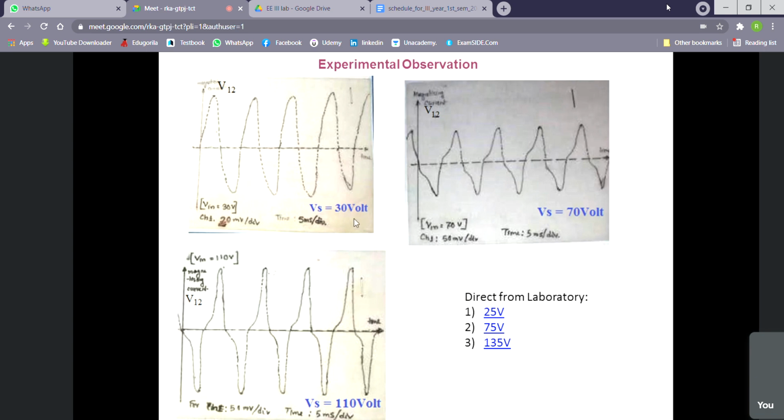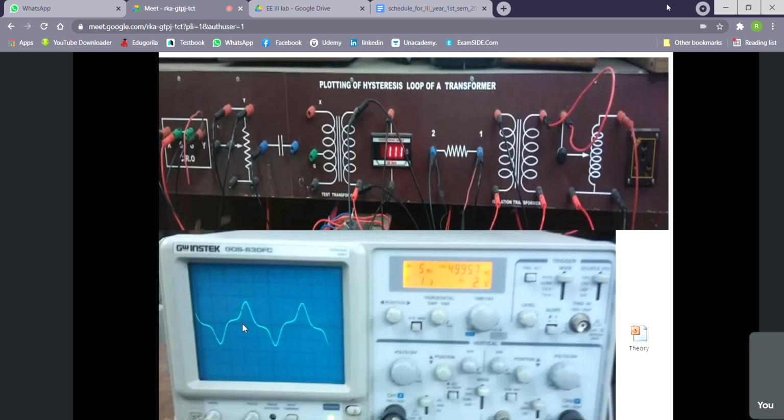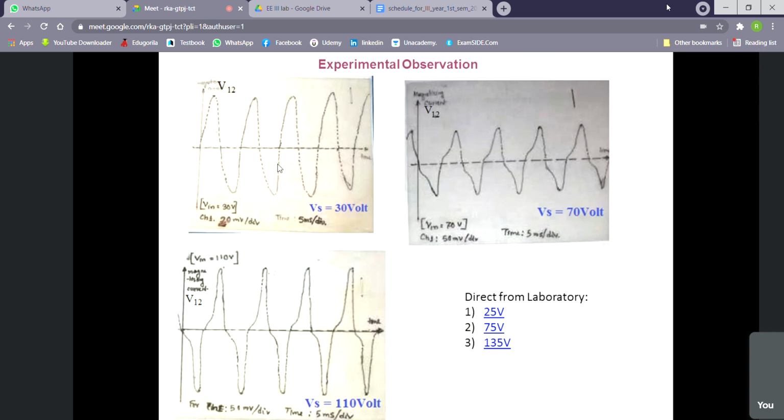But what is the supply voltage you can mark, because I shall give you the data for which supply voltage we have taken the reading. So you can write this one. So what will you write for run 1? Mark the axis and write the voltage applied, because without the voltage applied it is meaningless. Have you understood what you have to write in the report for run 1?